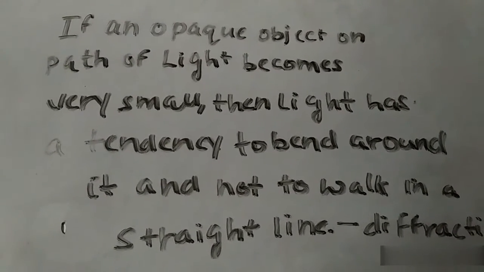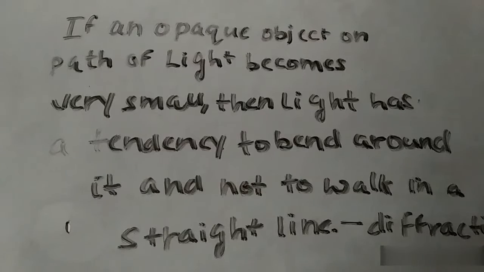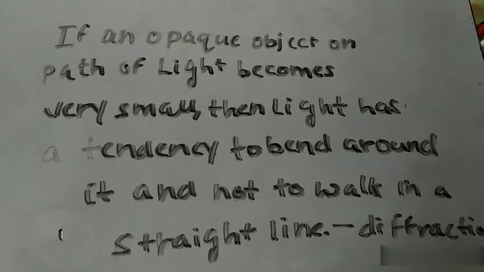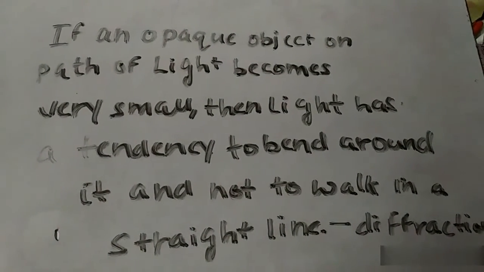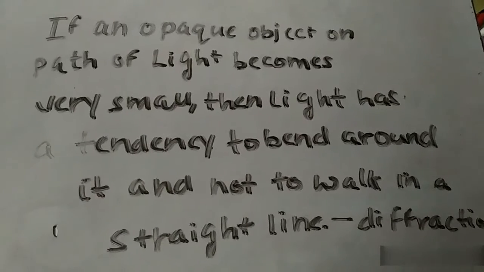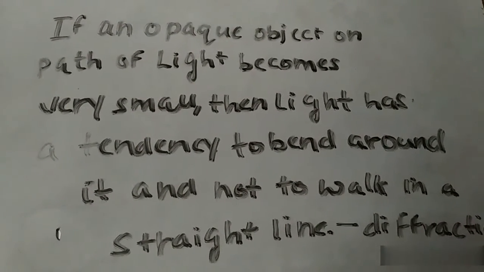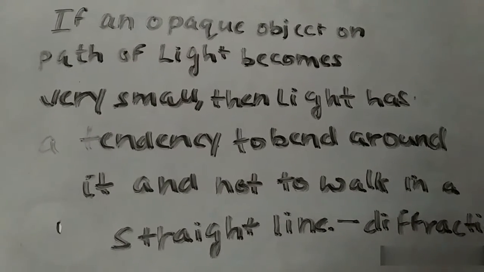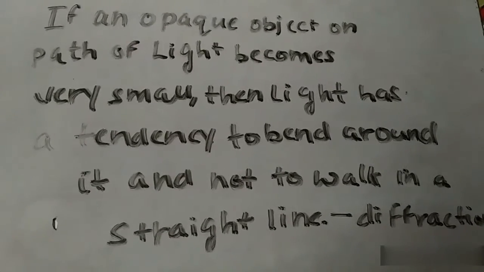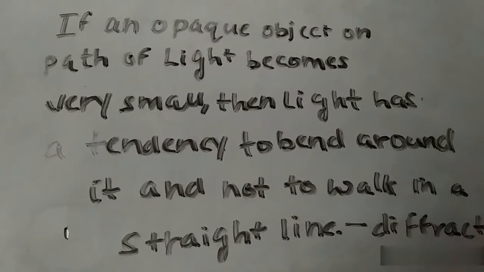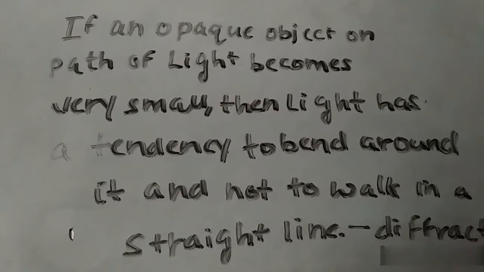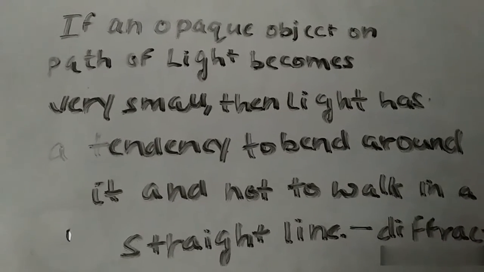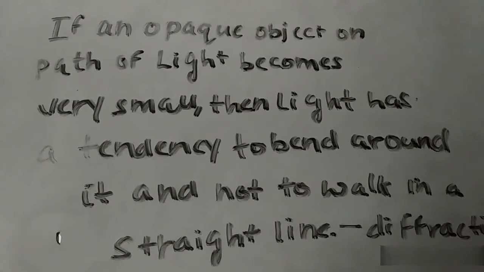What does it mean? When in the path of light there is an opaque object and that becomes very small, then light has a tendency to bend around it and not to travel in a straight line as it did. So here we will not see the straight line motion of light, and the straight line motion of light is not valid. This question is mostly asked in the board exams: define diffraction and state when the light is not following the straight path. So the answer to the question is this.